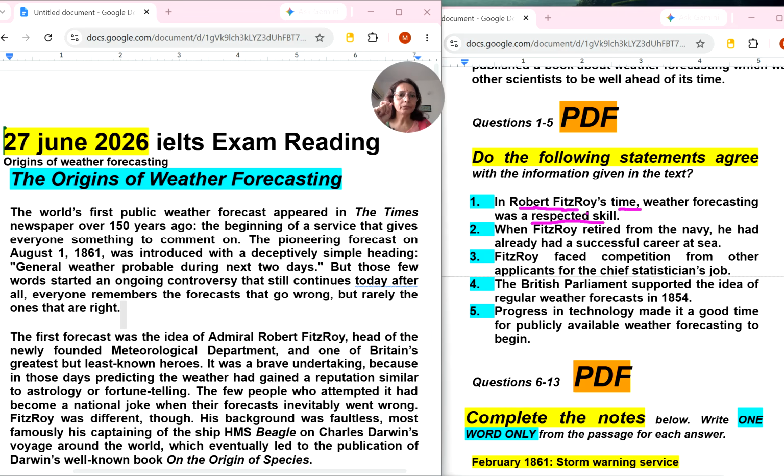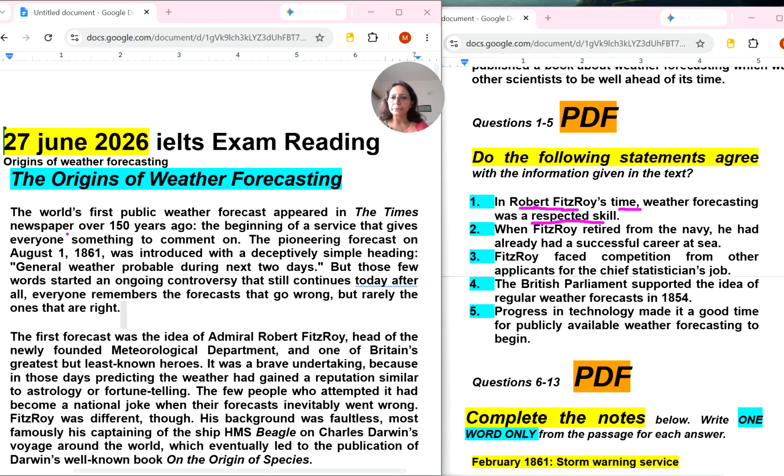In Robert's time, if weather forecasting was a respected skill, then it will be true. If it is not like that, then it will be false. And if they're not talking about whether forecasting was respected or unrespected, then it will be not given.